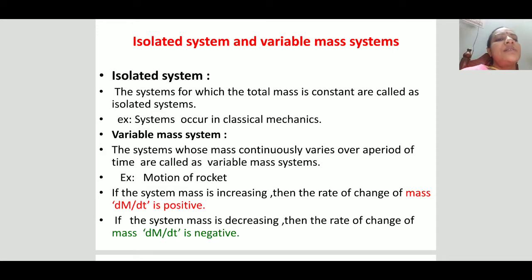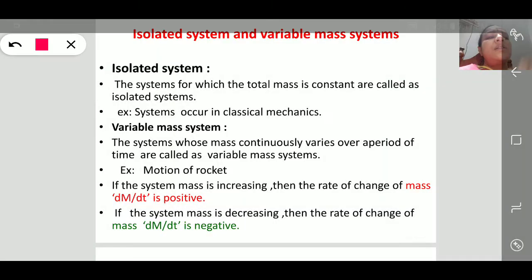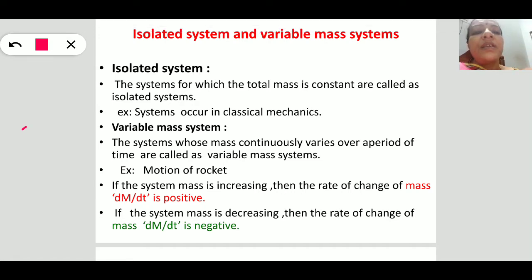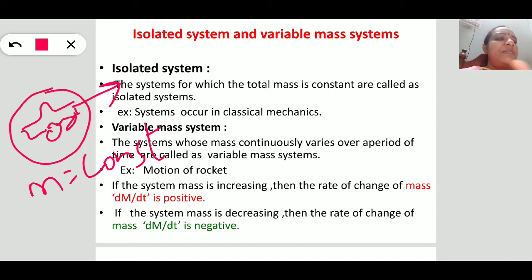That means the definition is: the systems for which total mass is constant are called isolated systems. Suppose a car is moving like this. When the car is moving, we consider that the mass of this car is constant, that is, m is equal to constant, because there is no change in the mass of that car.